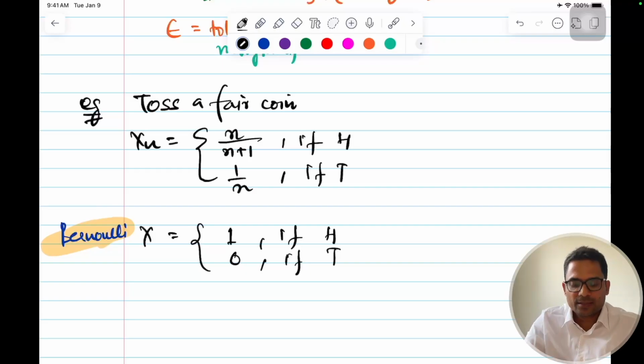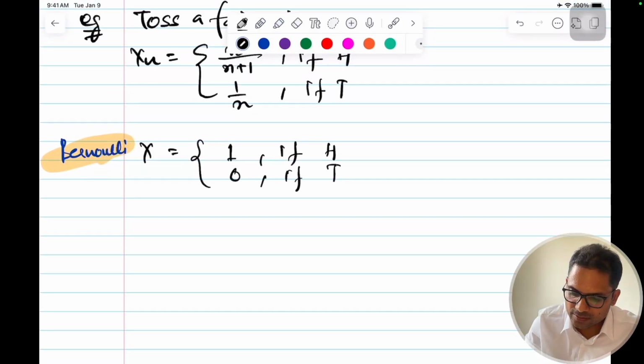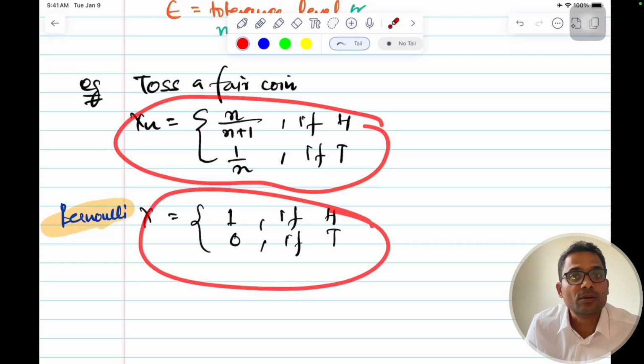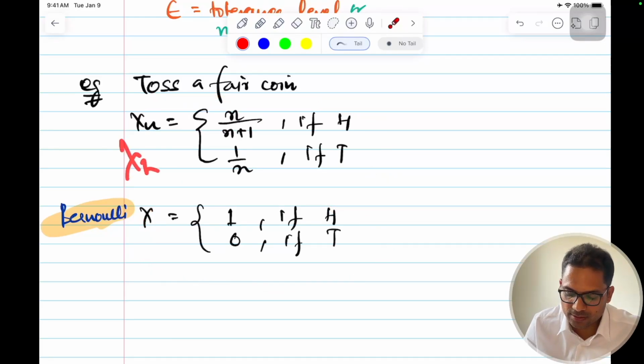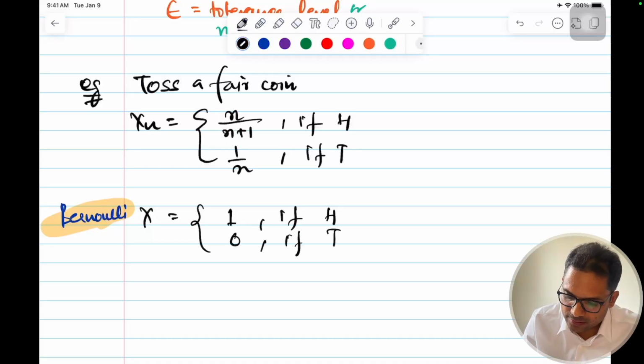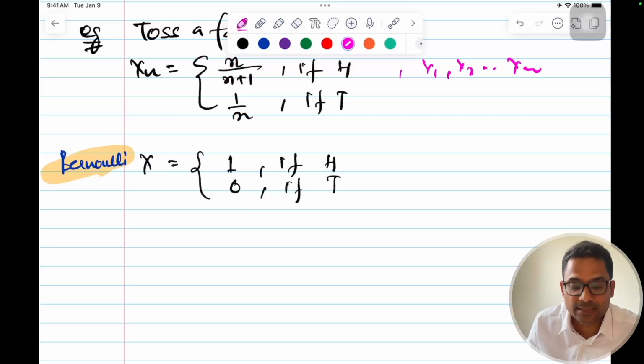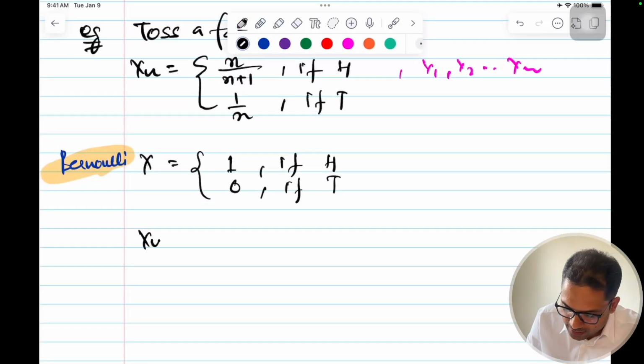Let's understand this mathematically now. The problem statement is whether this will converge to this or not, and we have to see what the convergence probability is. Xn means X1, X2, till Xn, and n is the defining n here. If Xn is defined like this, what will be Xn minus X?